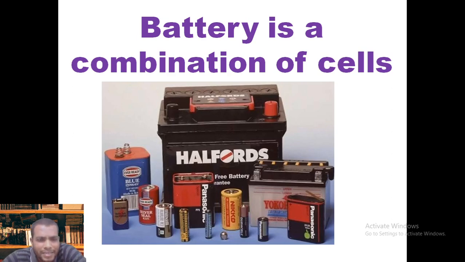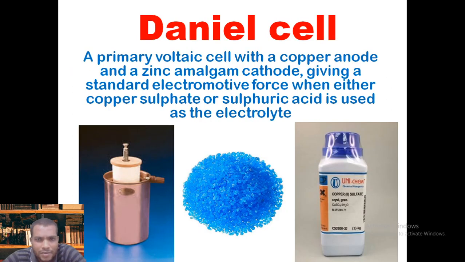Now, any battery is a combination of cells. So to understand more about batteries, we need to understand cells first. A cell is made up of a chemical composition. We have primary cells, and under the primary cells are voltaic cells. I would like to discuss first the Daniell cell. The Daniell cell is a primary voltaic cell.